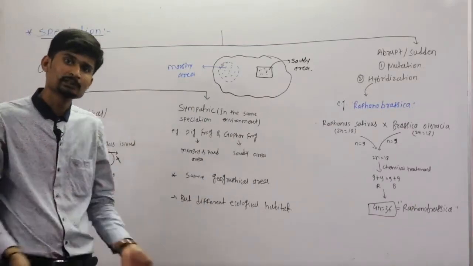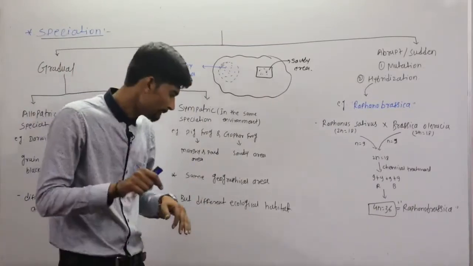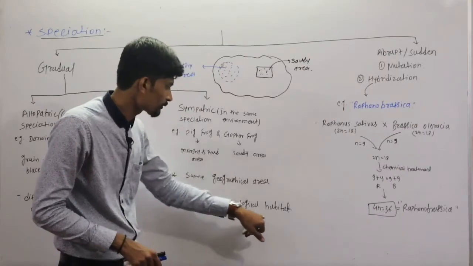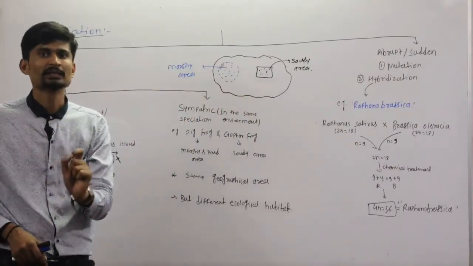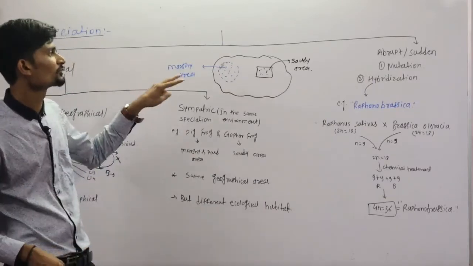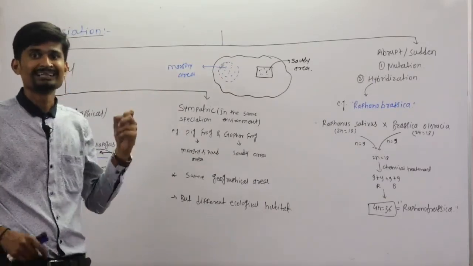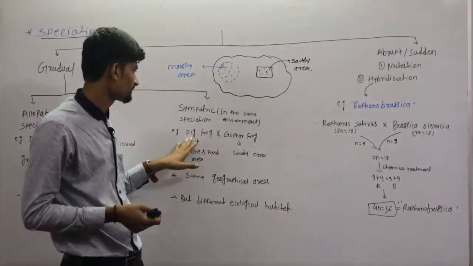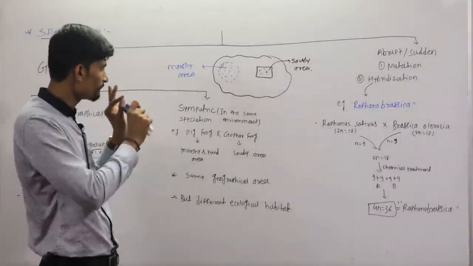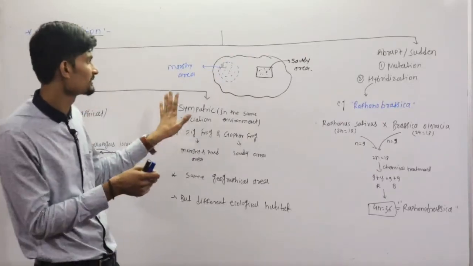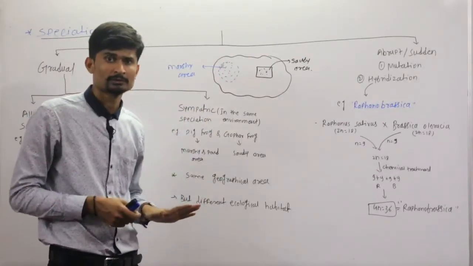They have different ecological habitats, and due to that there is a difference in these two frogs, and we consider them two different species. So that is the main difference between allopatric and sympatric speciation.